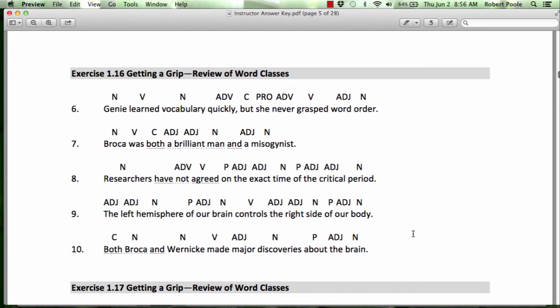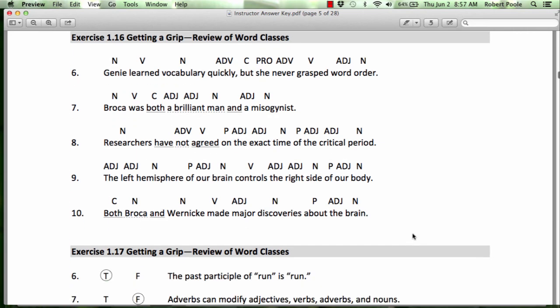Again, if you weren't certain of major, substitute happy. You know that happy is always an adjective, so made happy discoveries. Sure, it sounds a little odd, but grammatically it works perfectly. Discoveries is a noun. About, preposition. The, always an adjective. And brain, one brain, two brains.